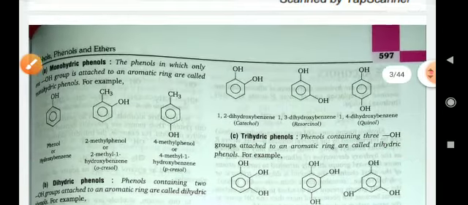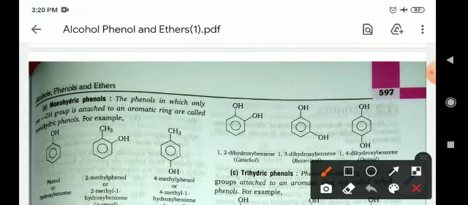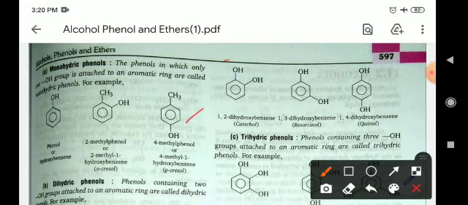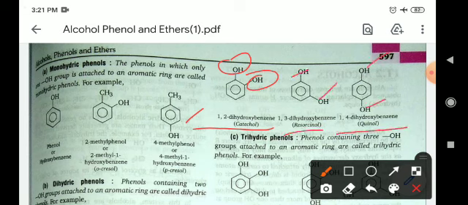Dihydric phenols means two OH groups are present on the benzene ring, so they are known as aromatic dihydric phenols. When the OH groups are present on adjacent carbon atoms, it is known as catechol. Meta position is resorcinol, para position is quinol. These are all dihydric aromatic alcohols.